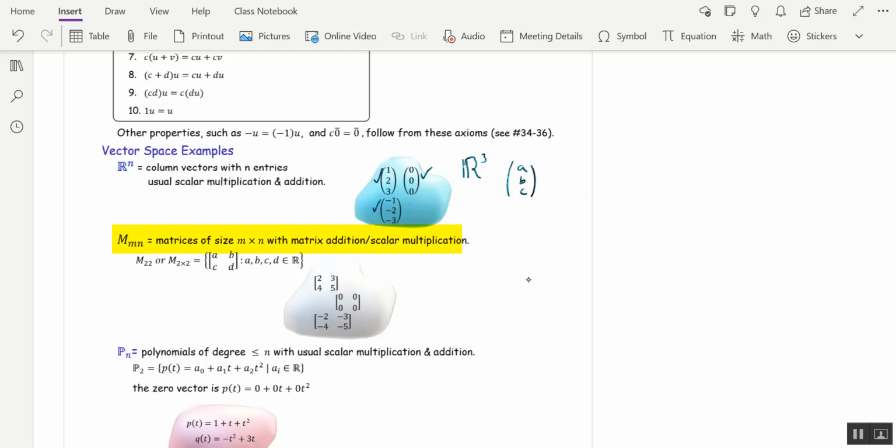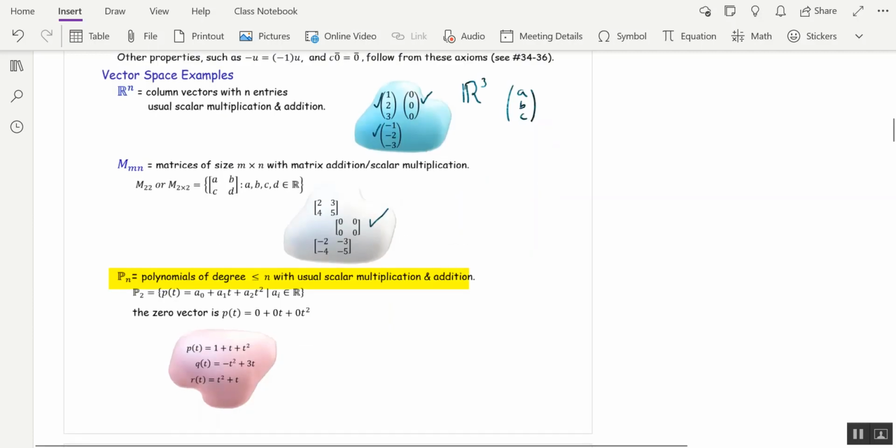Mmn is the set of matrices of size m by n. So m rows, n columns. Under matrix addition and normal matrix scalar multiplication, that is a vector space. So M22 would be the set of 2 by 2 matrices. And again, here I've listed 3 vectors in M22.